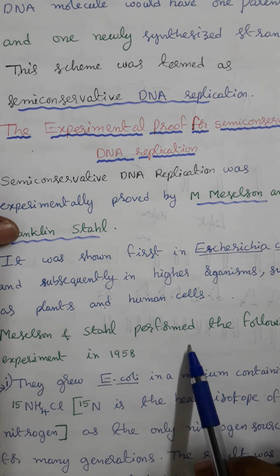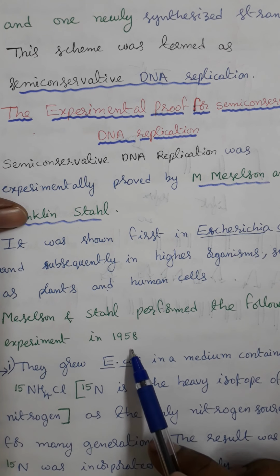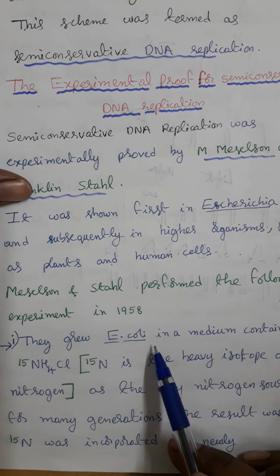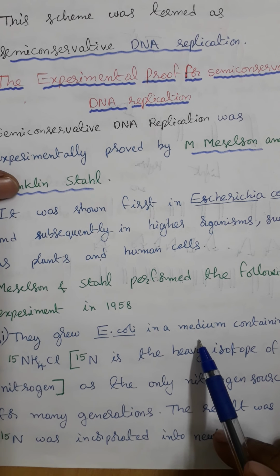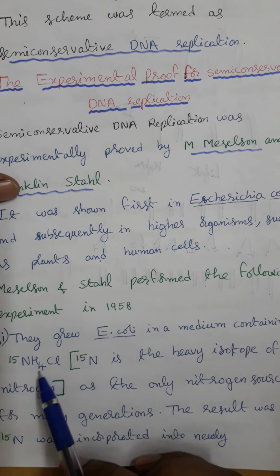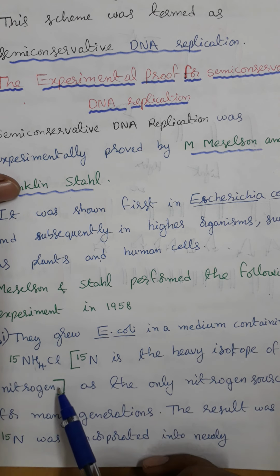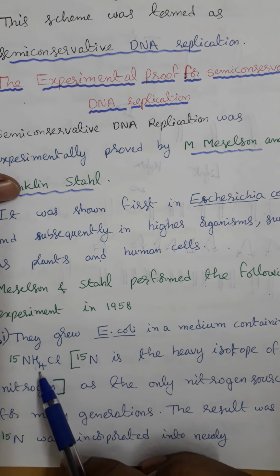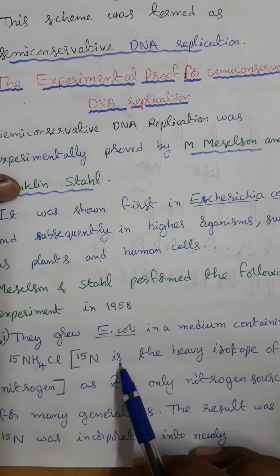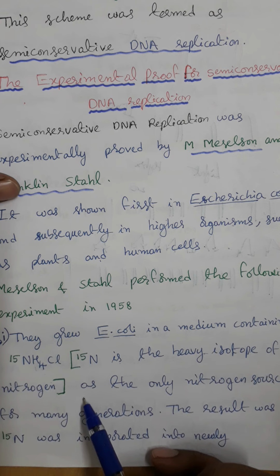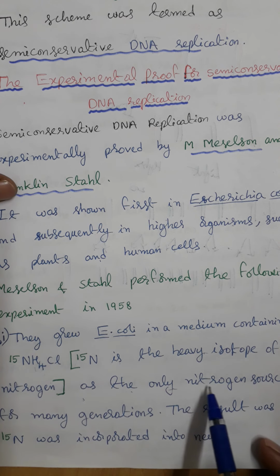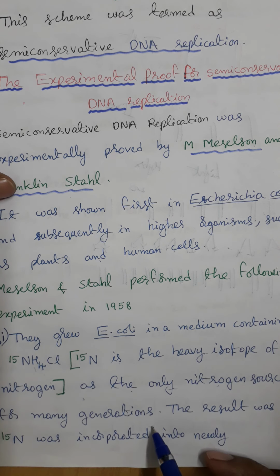Meselson and Stahl performed the following experiment in the year 1958. They grew Escherichia coli in a medium containing the heavy isotope of nitrogen, that is N15, in the form of 15NH4Cl. N15 is the heavy isotope of nitrogen, used as the only nitrogen source for many generations.